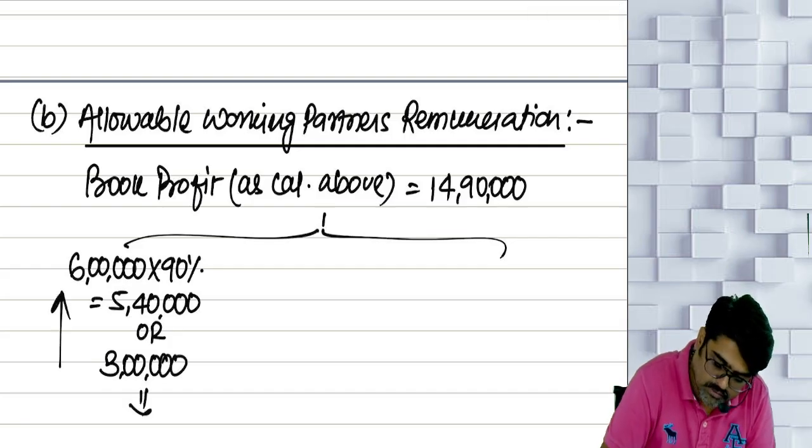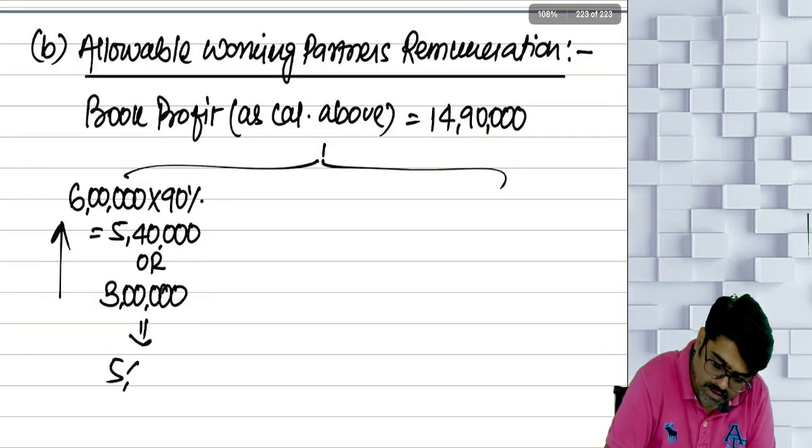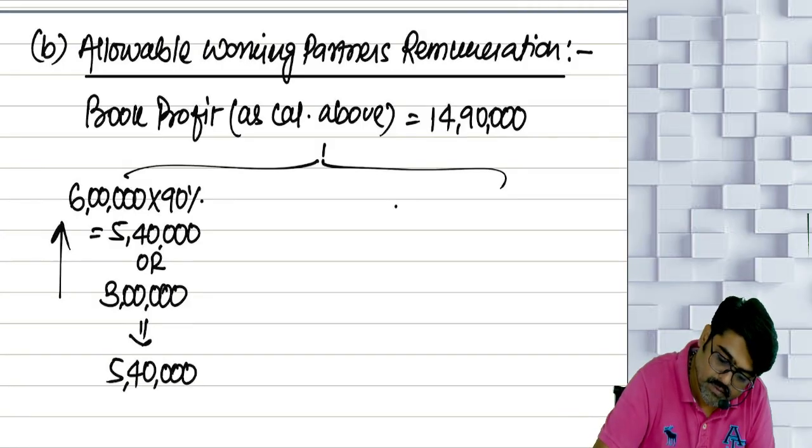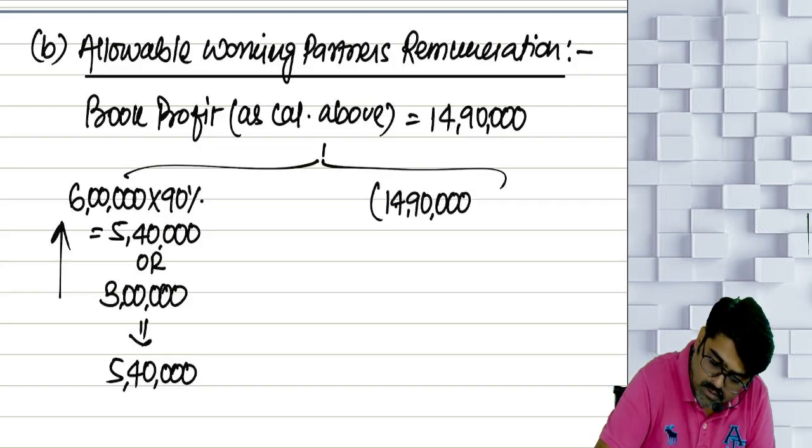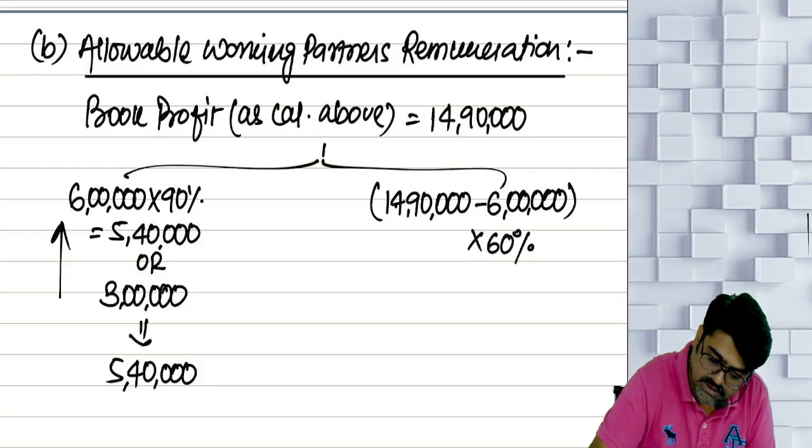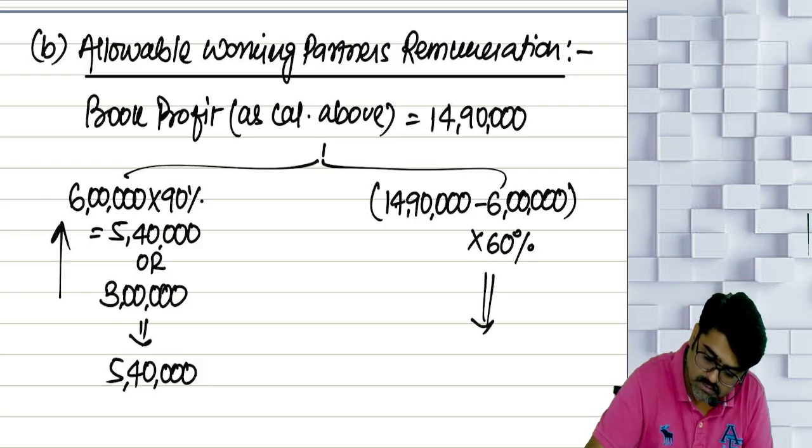So the higher amount is 5 lakh 40. Now 14,90,000 minus 6 lakh will give you 8,90,000, and 60% of that will be how much? 5 lakh 34,000. Can you add both of them?